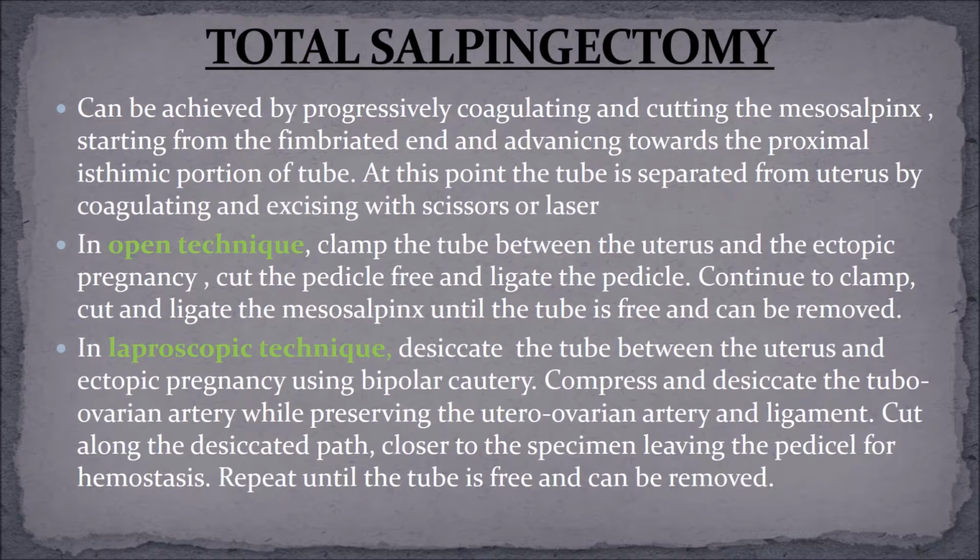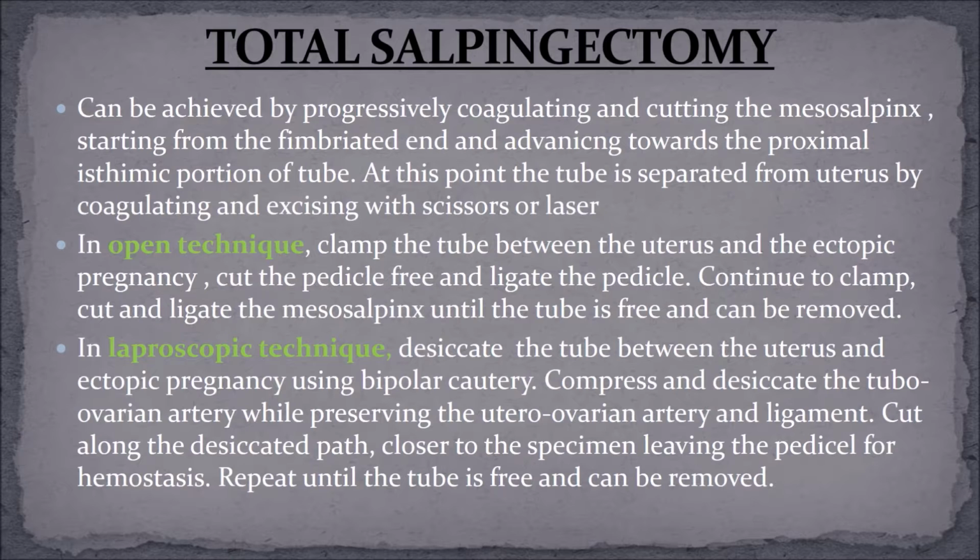Total salpingectomy can be achieved by progressively coagulating and cutting the mesosalpinx, starting from the fimbriated end and advancing towards the proximal ischemic portion of the tube. At this point, the tube is separated from the uterus by coagulating and excising with scissors or laser. In the open technique, clamp the tube between the uterus and the ectopic pregnancy. Cut the pedicle free and ligate the pedicle. Continue to clamp, cut, and ligate the mesosalpinx until the tube is free and can be removed.